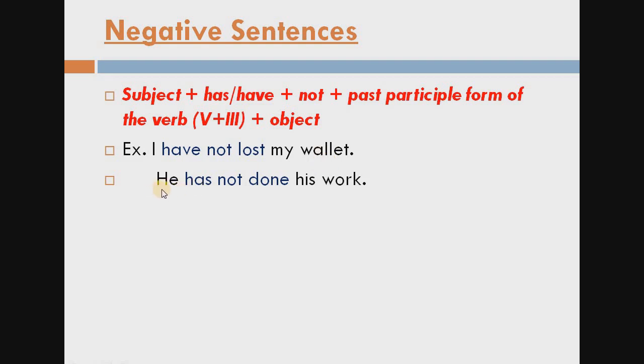See, with the singular subject: he has not done his work. He here is the subject, and he is the singular subject, then we choose has. Then for the negative, not. Past participle form of verb, means verb third form, this is the main verb, done, and object, his work. So this is the negative sentence of the present perfect tense.